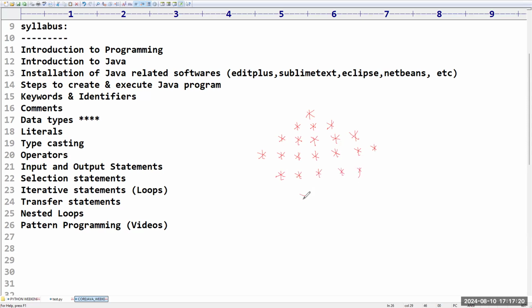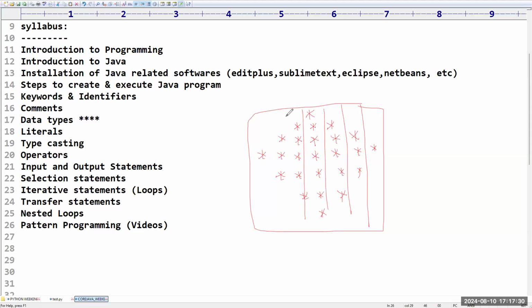So like this, if I want to prepare any pattern, how to write a Java program for this? It will be something like a square only. But where we have to print a star, where we have to print a space. So like that, we will write a program. Such kinds of programs, around 100 programs are there. I will explain 10 programs. For the remaining programs, I will give videos. Okay, you have to practice that.